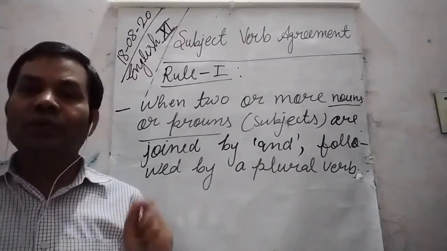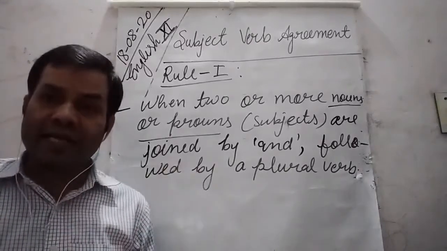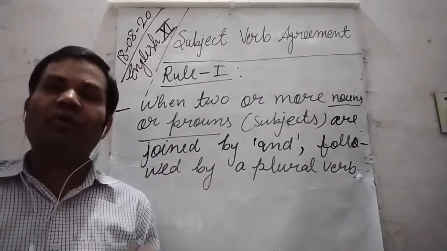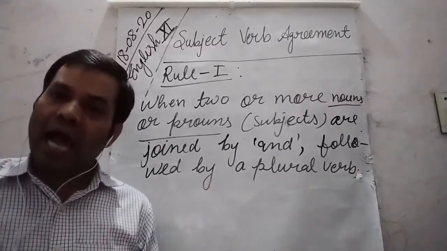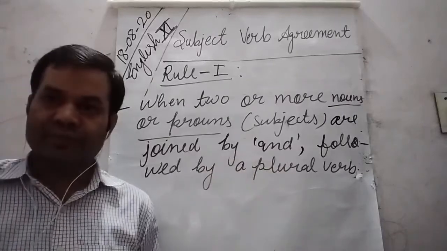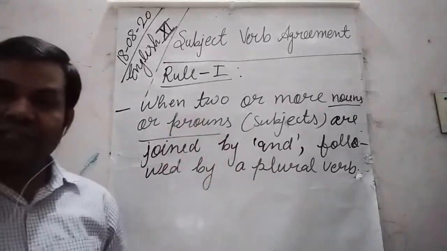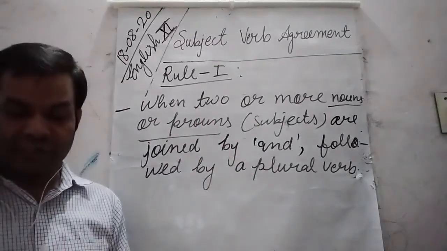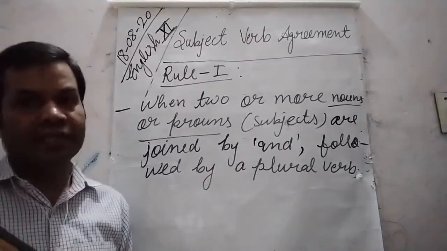Okay, so please take the screenshot or write it down. I am going to rub it, so let us understand it better with the help of examples.